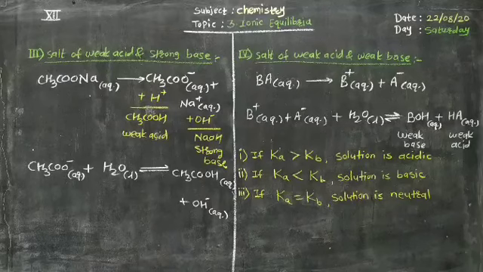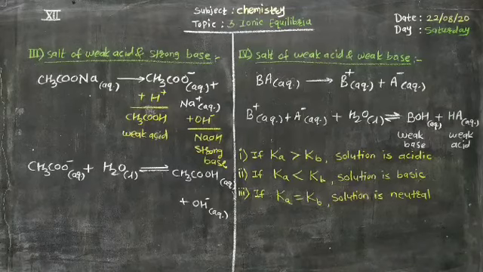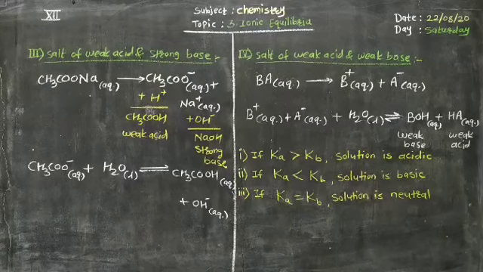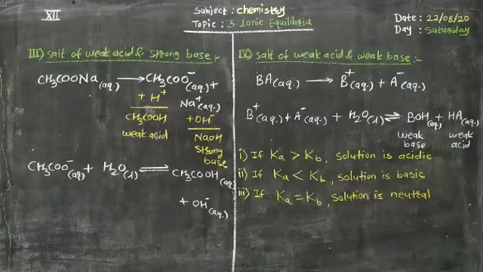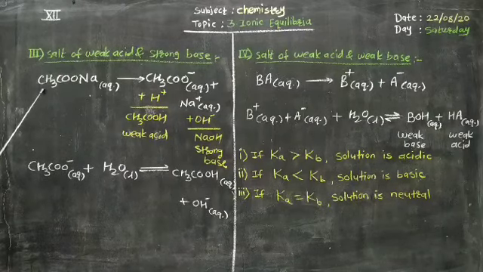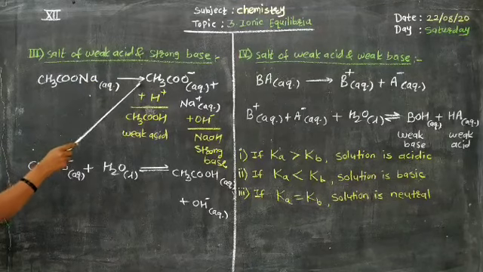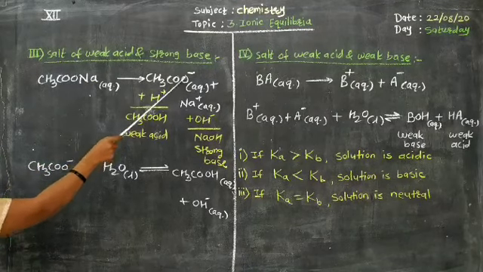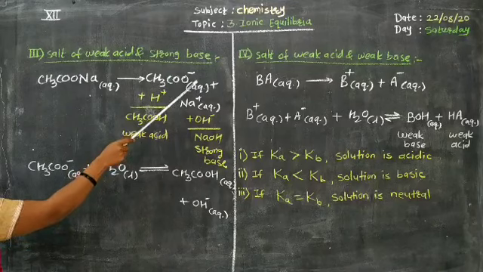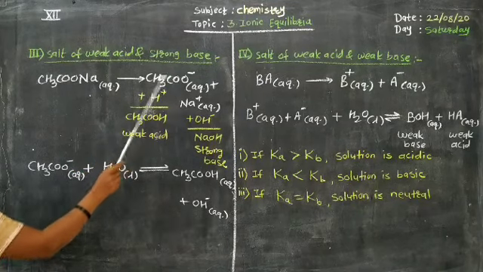So remember very well, very important point: to get a clear solution of copper sulfate, the addition of H2SO4 would be required. Okay, now next let us start the third type, which is a salt of weak acid and strong base. Let us consider dissociation of CH3COONa in aqueous medium, which gives acetate ion CH3COO- aqueous plus Na+ aqueous.